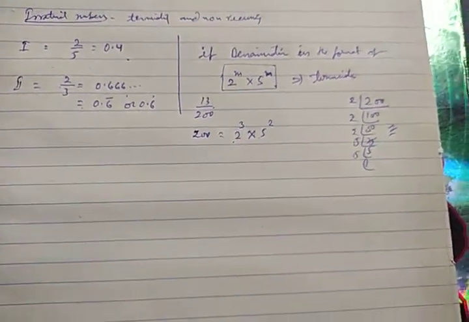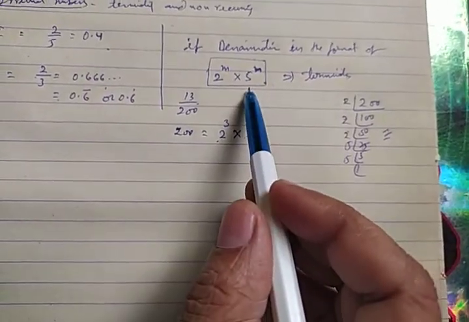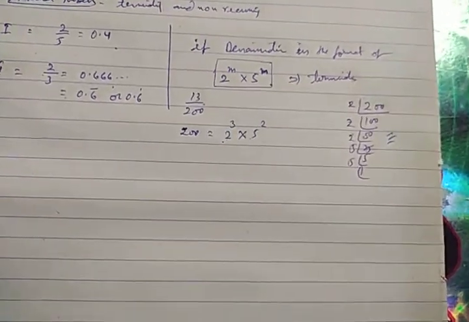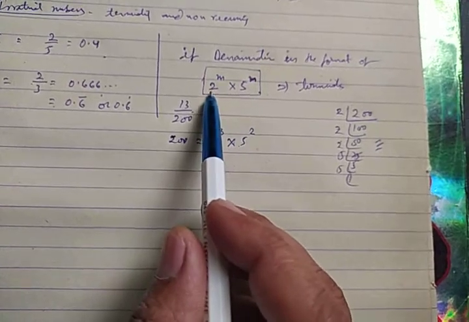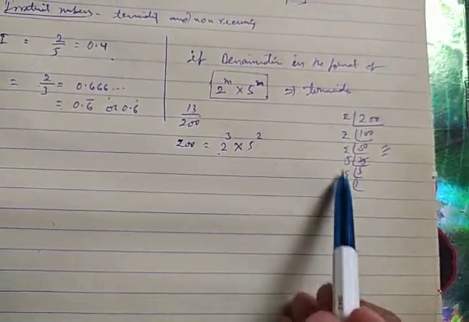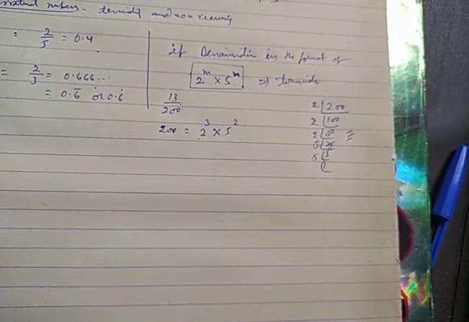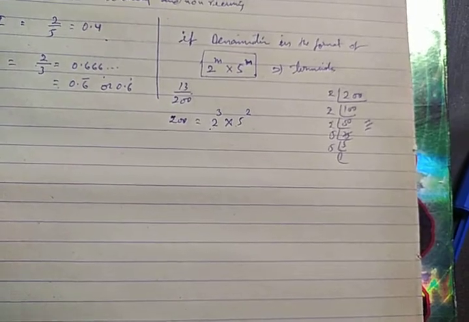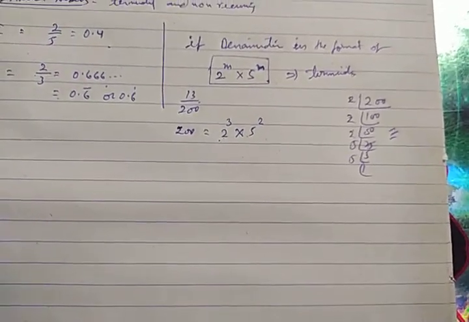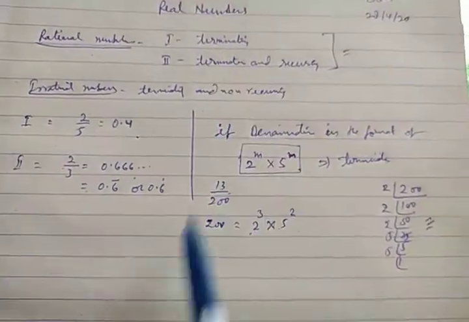If it is not in this format, you should observe the expression contains only 2 and 5 as prime factors. If any other prime factor like 3, 7, 11 etc. is coming, then it will be a non-terminating recurring decimal, the second quantity.